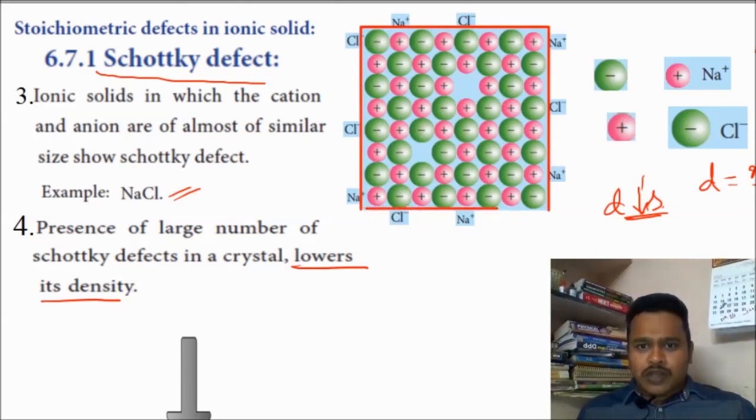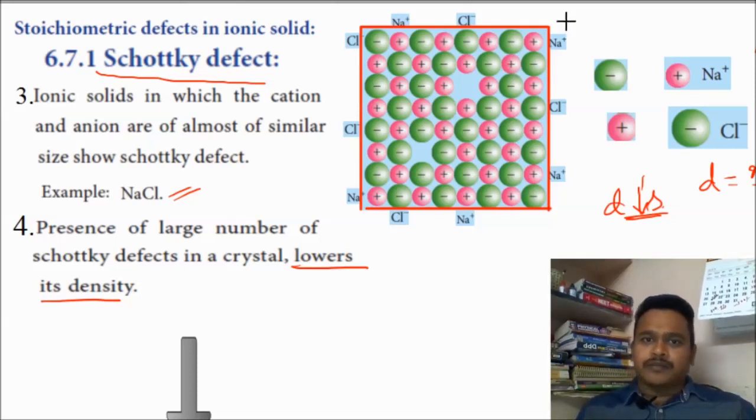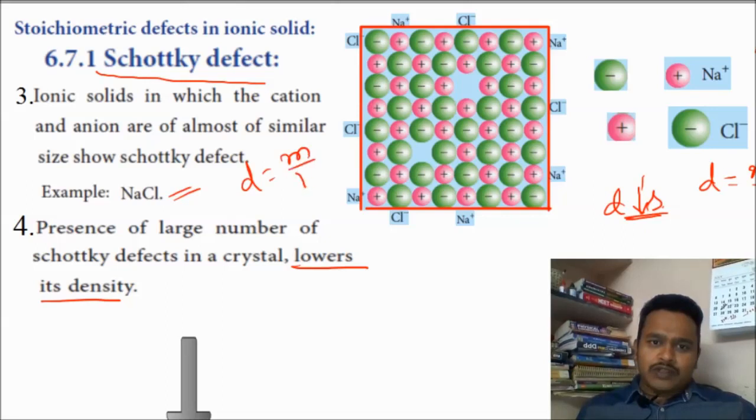This volume is not going to change. That means in the density formula, d is equal to mass by volume, volume is not going to change. Volume is constant.